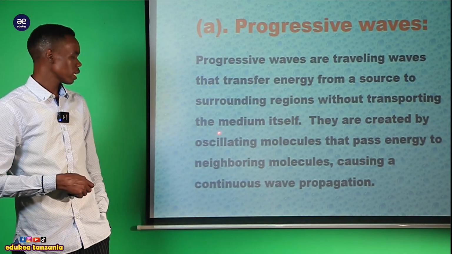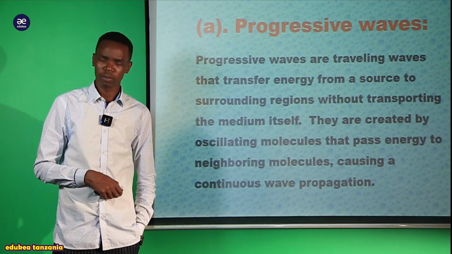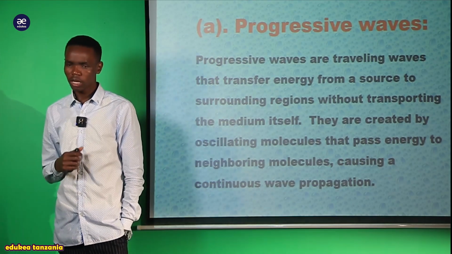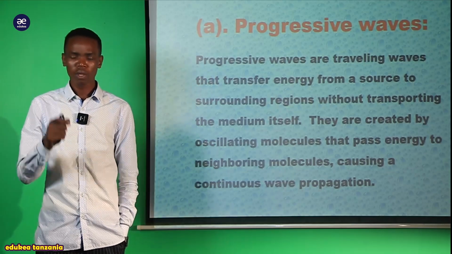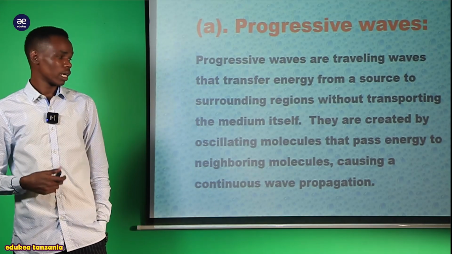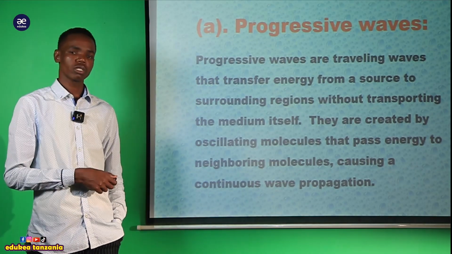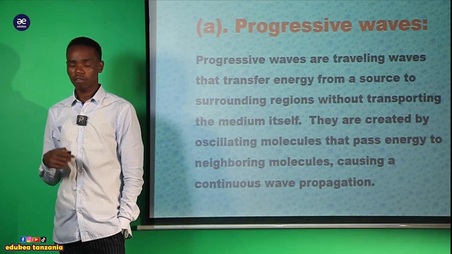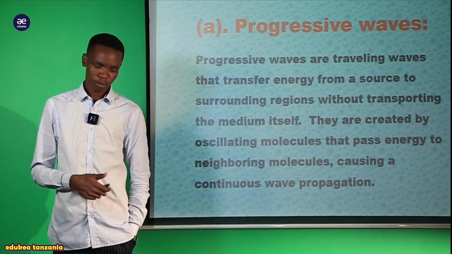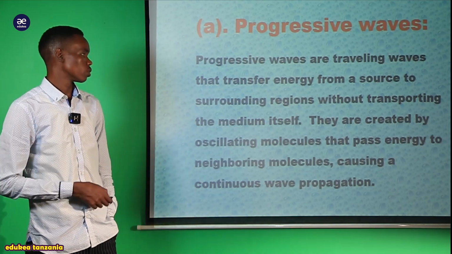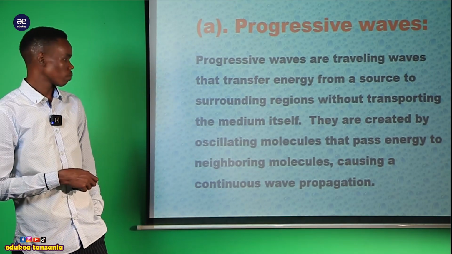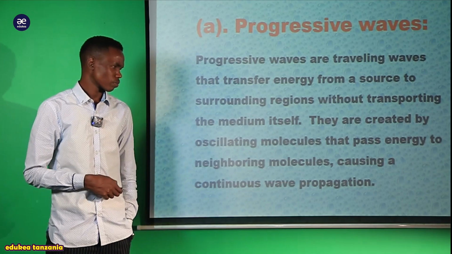They are created by oscillating a molecule. These are formed due to the oscillating molecule, my dear student. When those molecules try to oscillate, they could cause these waves to transfer energy from the source into the surrounding region without transporting the medium itself.